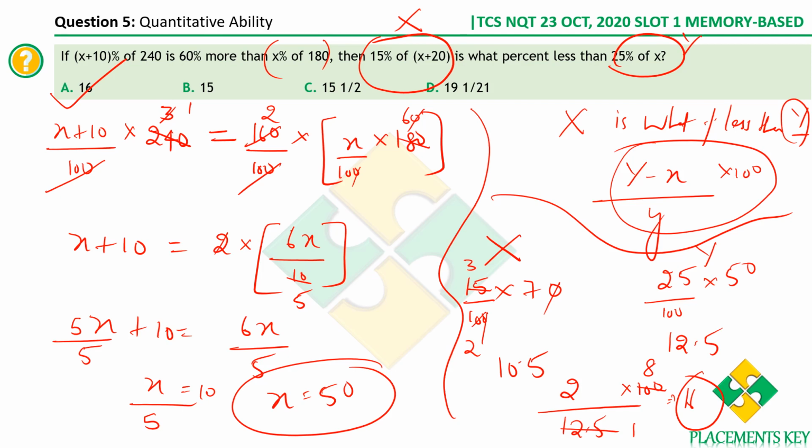So first we have computed this value. 15% of x plus 20. 15% of 50 plus 20 is 70. So we've got the value as 10.5. And 25% of 50, we know clearly it is directly 12.5. So 10.5 is what percentage less than 12.5 is the question. It is less by 2 units. So 2 divided by than. After than, whatever is there, that is usually the base. So 2 by y value 12.5 into 100 gives us the required percentage, which is 16.